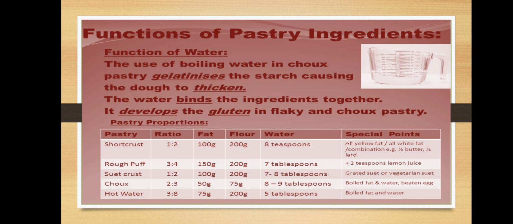Functions of pastry ingredients. Functions of water. The use of boiling water in choux pastry is very important. It gelatinises the starch, casing the dough to thicken. The water blends the ingredients together. It develops the gluten in flaky and choux pastry preparation, with timetables given below.